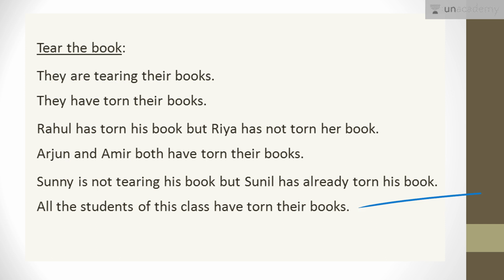Sunny is not tearing his book. Sunny ने अपनी book नहीं फाड़ रहा, but Sunil already अपनी book फाड़ चुका है. Okay, so we can just use such sentences also by applying these simple functionalities. All the students of this class have torn their books. Now this is something when I am talking about the whole class. When I am talking about all the students of the class, that all the students of this class have torn their books. Okay.